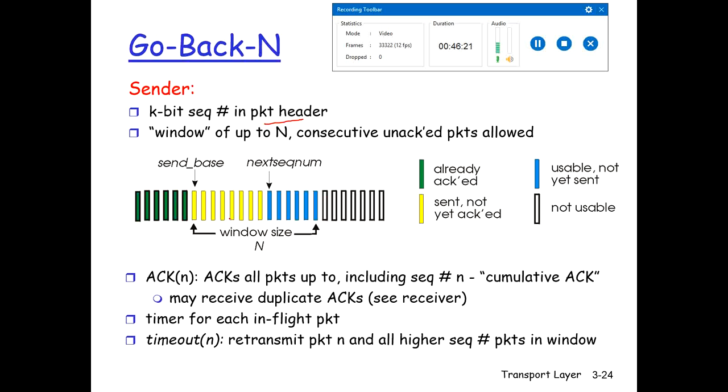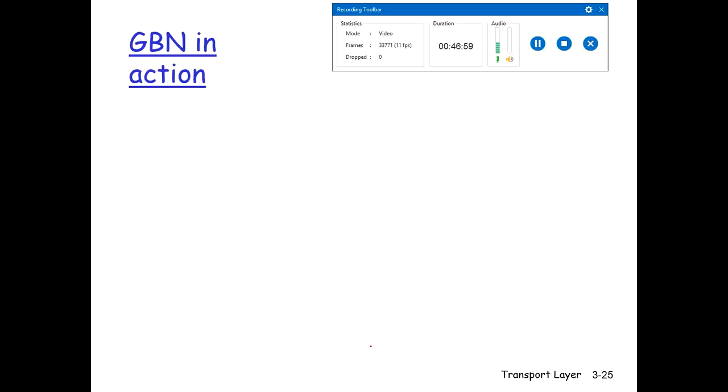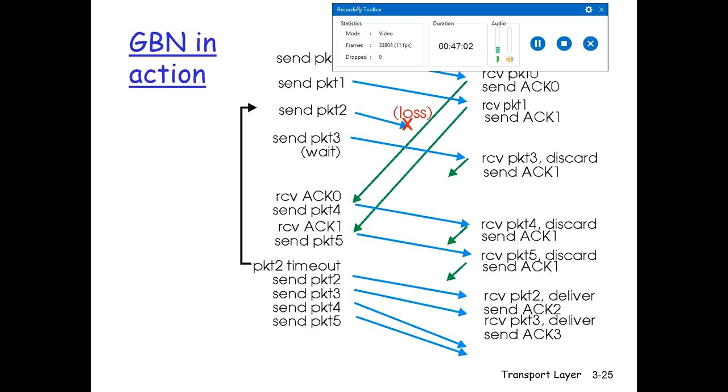So if you see, different colors are used. White means this is not yet usable. Blue means it is usable, not yet sent. Yellow means it is sent, not yet acknowledged, and green means already acknowledged. So all the packets up to some sequence number can be acknowledged. Cumulative acknowledgements can be received, and it can receive duplicate acknowledgements. There is a timer for each in-flight packet, and on timeout it retransmits packet N and all higher sequence packets in the window.